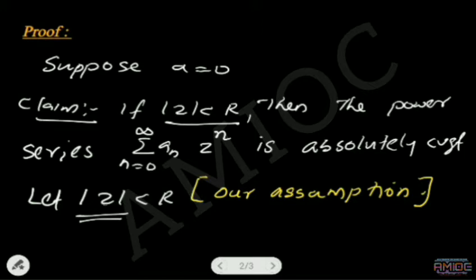When taking modulus of a complex number, that will be a real number, and r is another real number between 0 and infinity. Then by the denseness property of real numbers, between every two real numbers there exists another real number. Therefore, there will be another real number between mod z and r.